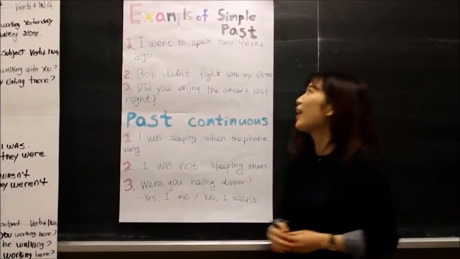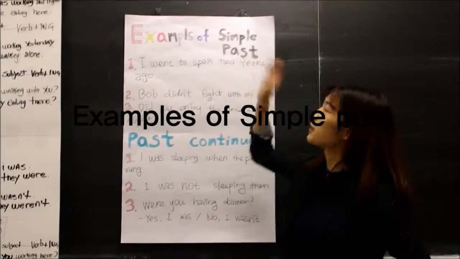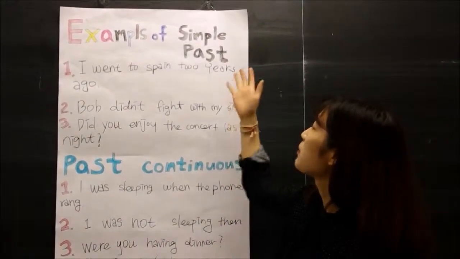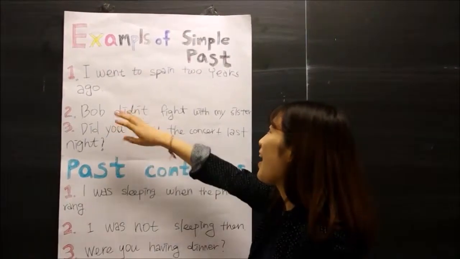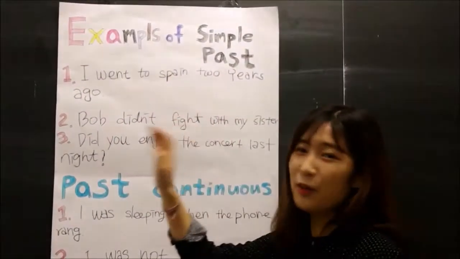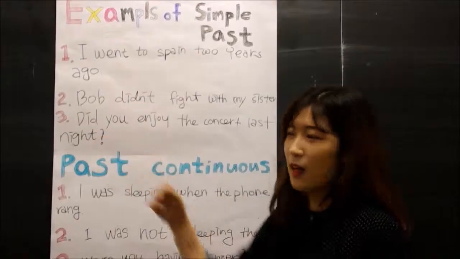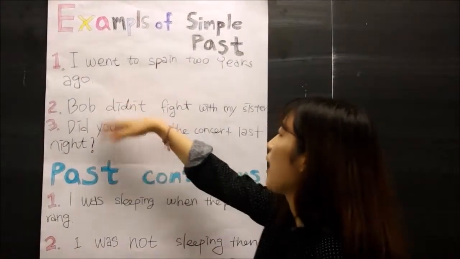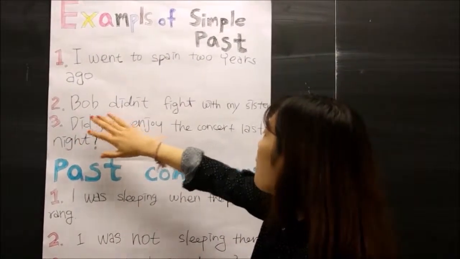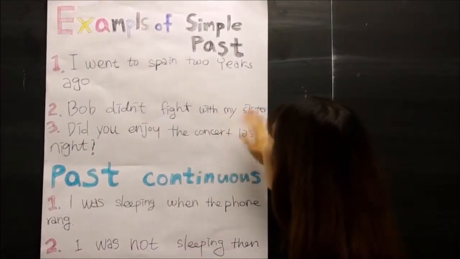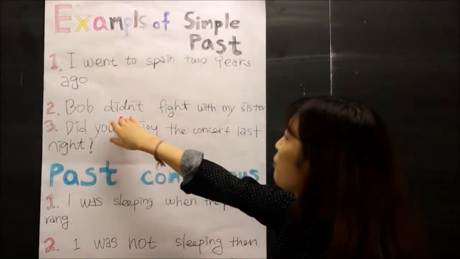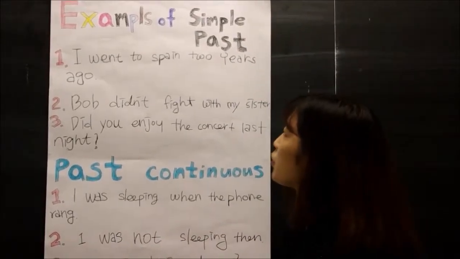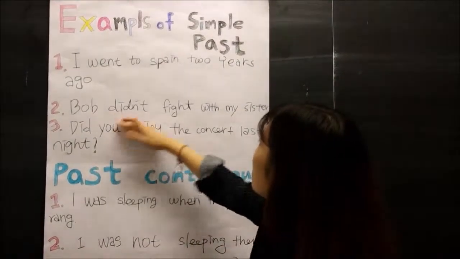Hello, I'm talking about examples of simple past and past continuous. First, I talk about simple past. First, I went to Spain 2 years ago. The word went is the past simple of the verb go, so we can use went. And second, Bob didn't fight with my sister. Didn't is the past simple of the verb do, so we can use the negative form didn't fight.